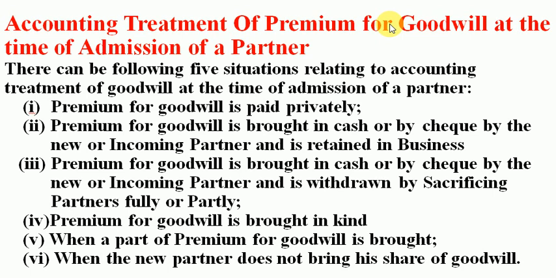So the new partner has to compensate the sacrificing partners for the sacrifice made by them in favor of the new partner. And this sacrifice is compensated by the new partner by bringing an amount which is known as premium for goodwill. I repeat, premium for goodwill.